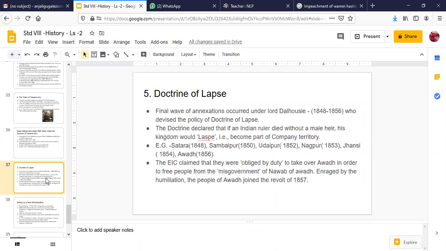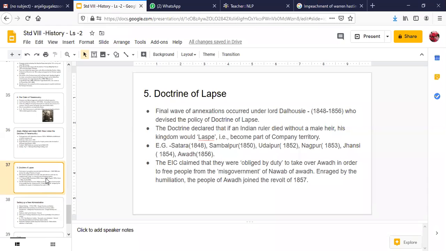You already know that in the revolt of 1857, the queen of Awadh also participated. Most of these rulers like Nana Sahib, Tatya Tope, Rani Lakshmi Bai all participated in the revolt of 1857 along with the Mughal Emperor Bahadur Shah Zafar.